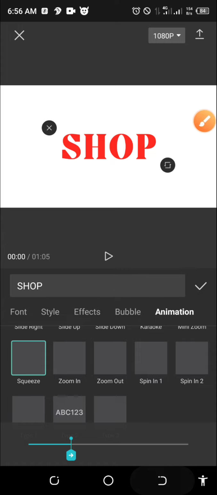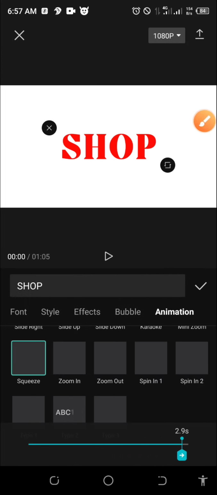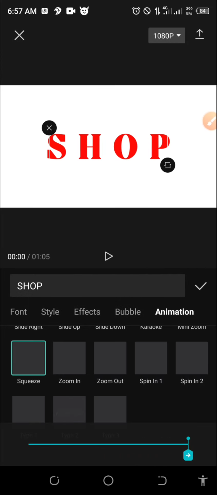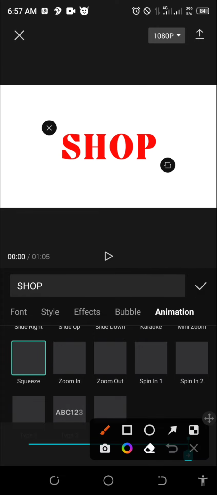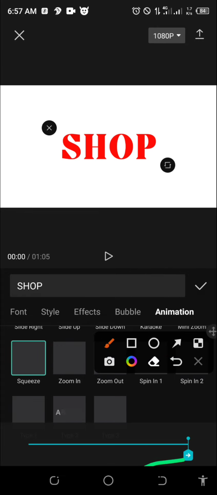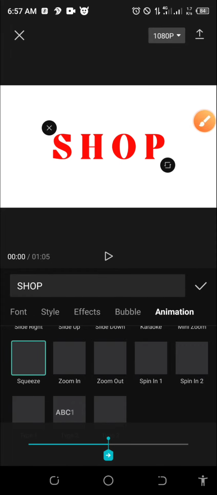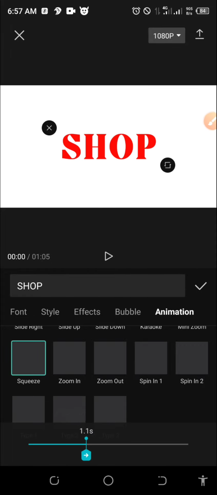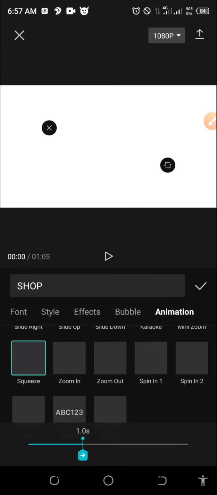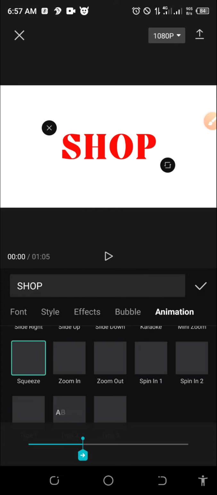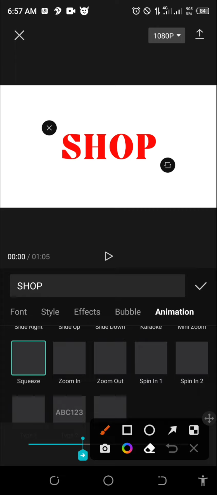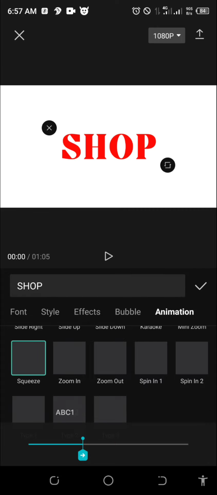Okay, so I'm going to drag it so that you see. Let me drag it to the end, which is going to take 3 seconds. Very slow. If I put it at the middle, it's going to take 1.5 seconds, which is very slow also. I will just leave it at 1 second. So that is the effect. Once you select the effect, you select okay.